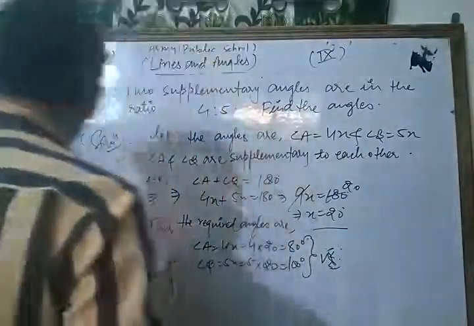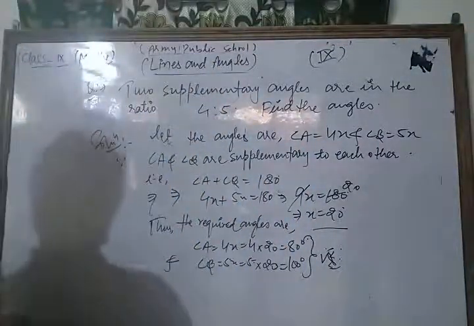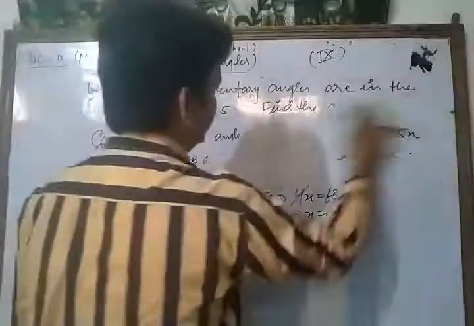Now we take some other important question based on supplementary angles. Let's see.